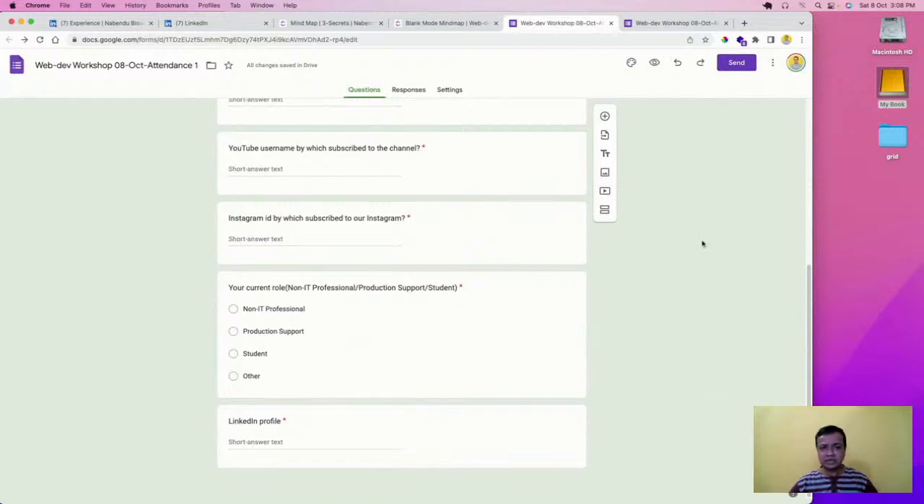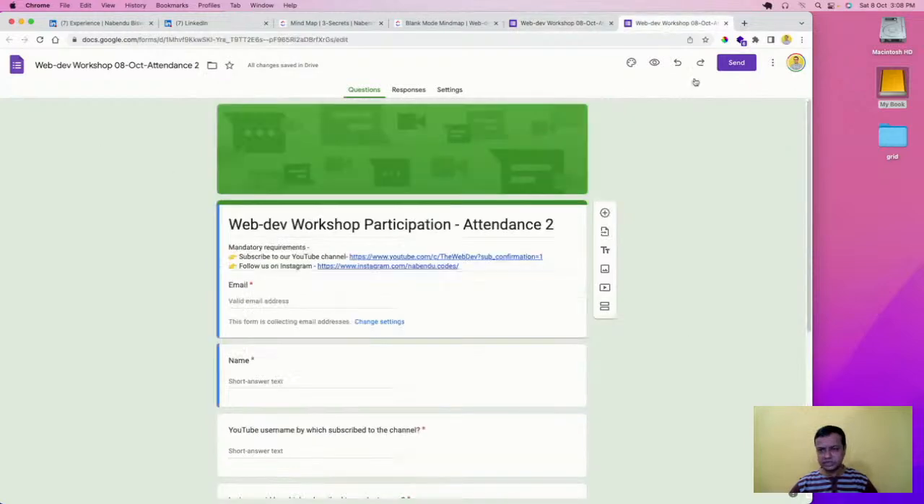So, there will not be one attendance but two attendances, as I told. One will be around 4:15, by which time most probably Java HTML will be completed, and the second one will be around 5:45. We can give it a bit early also or a bit late also. Anyways, two attendances will be there. It is mandatory to fill both of the attendances. Okay, so that is there.